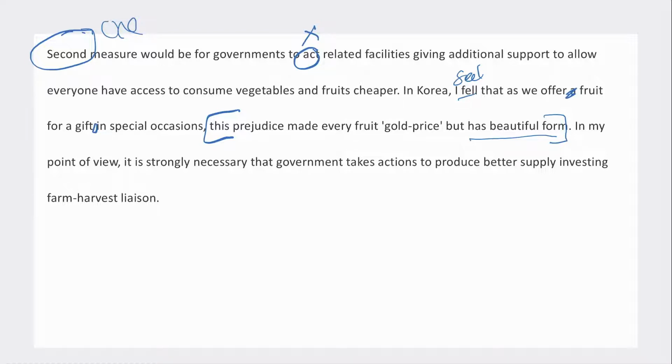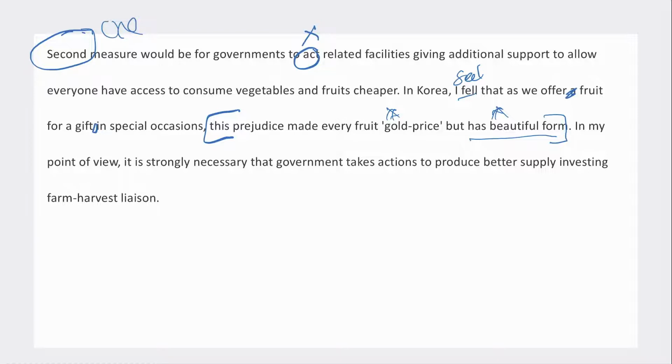But for anyone outside of Korea, this is not going to make sense. What does gold price mean? What does beautiful form mean? Okay, that's not been explained clearly enough for a non-Korean audience, or for someone who's not familiar with buying fruits and vegetables in Korea. So I would ask this person to rephrase that and rewrite it in a more explicit manner so that other people can understand what they mean.